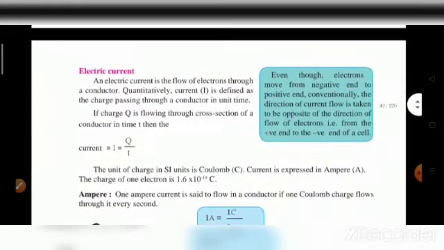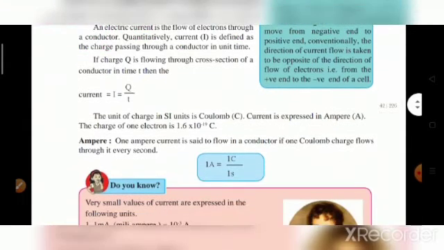Then electric current: current is designated by the alphabet I, which is equal to charge upon time. The unit of charge in SI units is coulomb, that is C. Current is expressed in ampere, A. The charge of one electron is 1.6 into 10 raised to minus 19 coulomb. 1 ampere current is said to flow in a conductor if 1 coulomb charge flows through it every second. 1 ampere is equal to 1 coulomb upon 1 second.